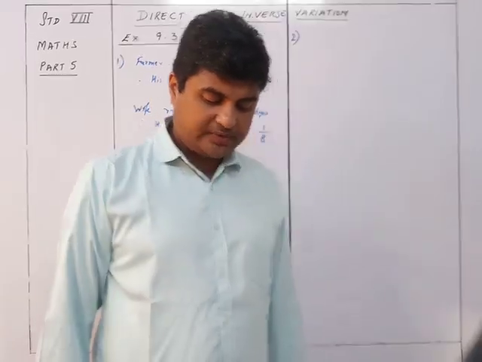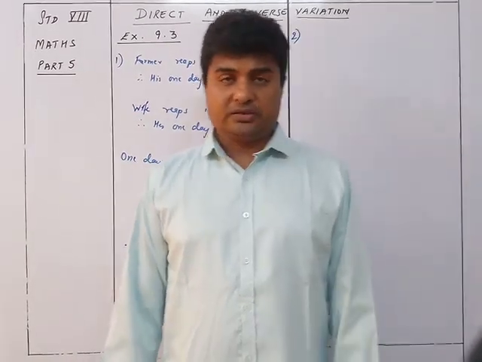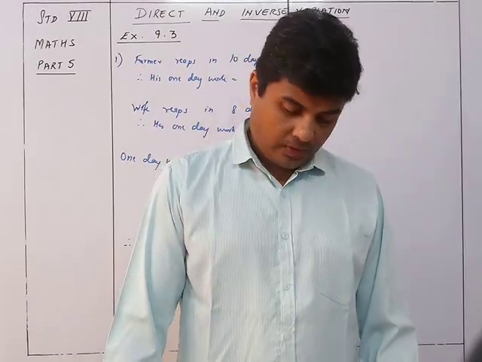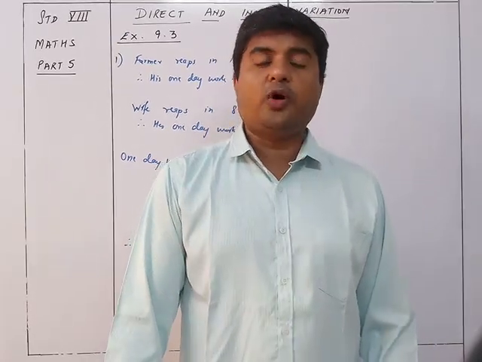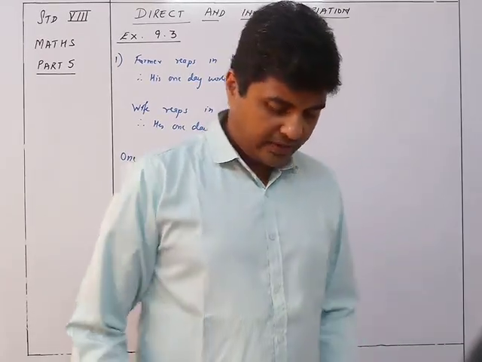So here what we'll do is that we know that A can do 1/5 of the work in 2 days. So let's see how much he can do in 1 day. Similarly, B can do 2/3 in 8 days. So how much can he do in 1 day? That is what we are going to find out, and then we are going to add it up.